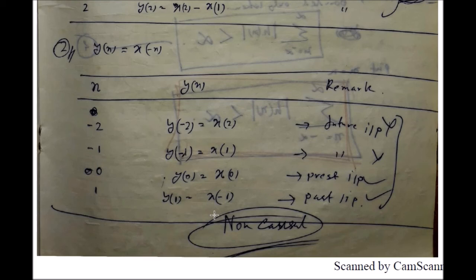For n equal to 1, the present sample is y of 1, and it depends on x of minus 1, that means it is at the left hand side. So it is not having any problem. It is the past input, at the left hand side. Although these two and so forth all depend on present or past inputs, for the negative time index values the samples depend on the future inputs. So you can conclude it is a non-causal system.